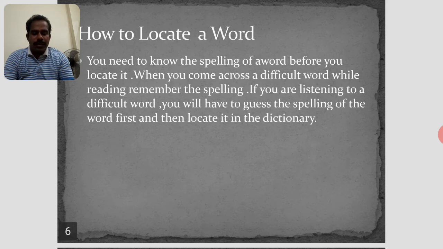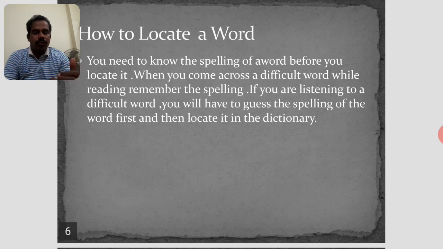For example, psychology: psych, but we should not say the P. This is a silent letter. P is silent. Knot, K-N-O-T: K is silent. Next, island, I-S-L-A-N-D: S is silent here. Knuckle, K-N-U-C-K-L-E: K is a silent one here. Psalm, P-S-A-L-M is the spelling. P is the silent sound.